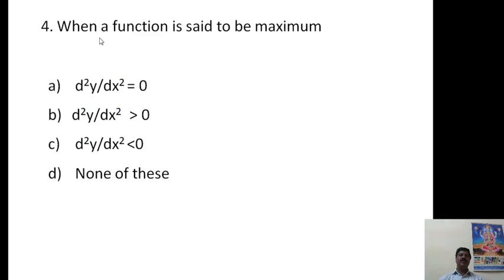Next, the fourth question: when a function is said to be a maximum, then option A is d2y by dx square is equal to 0, B is d2y by dx square is greater than 0, C is d2y by dx square is less than 0, and D is none of these. I will give you 10 seconds. You have to answer the correct one.